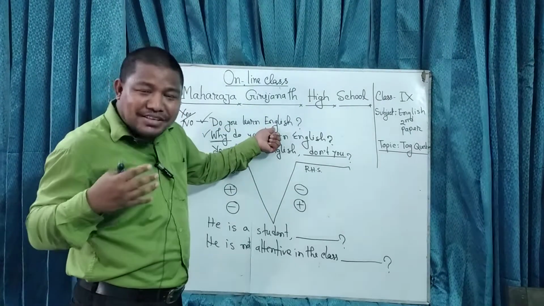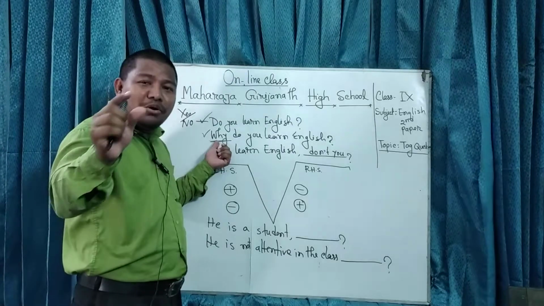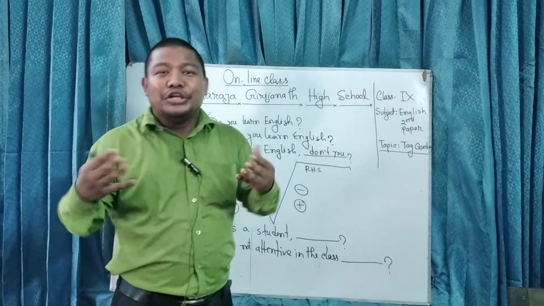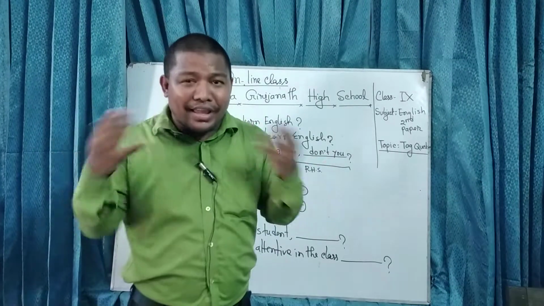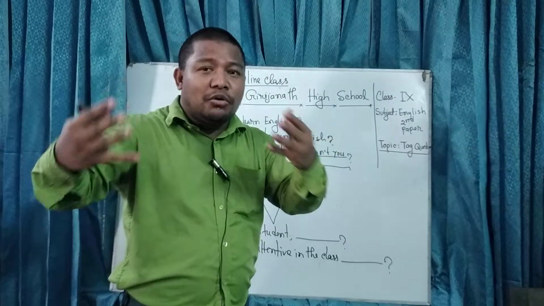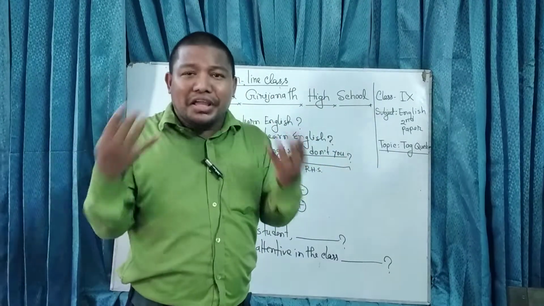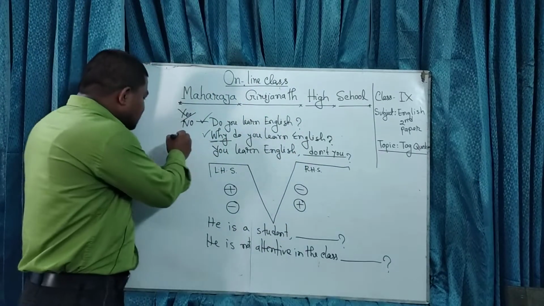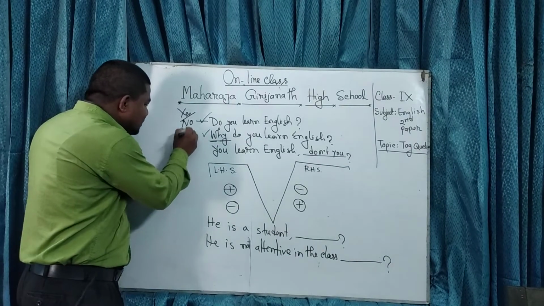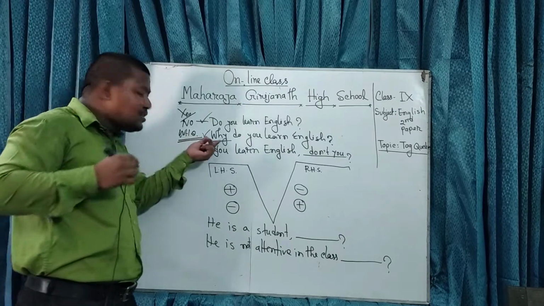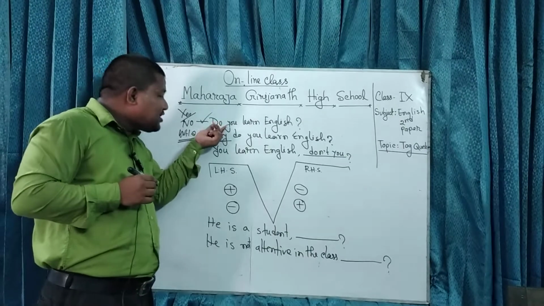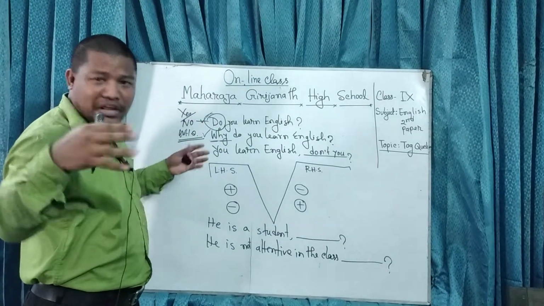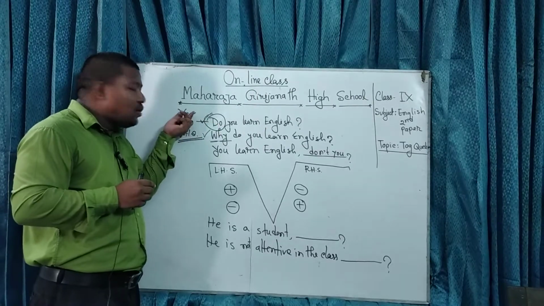Because for do you learn English, you can answer yes or no. But for WH questions, your answer should come with information. So you have to say, I learn English to get a good job in a multinational company, or I learn English to improve myself because I want to go abroad. So that's why this is called a WH question. I write here WH questions, right? Any question starting with a WH word, or a question starting with an auxiliary verb like do, does, have, has, am, is, all these things, are called yes/no questions.